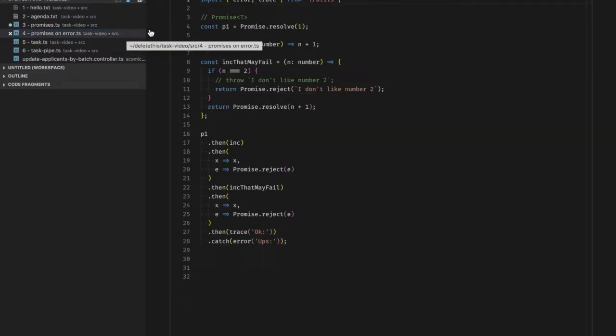In this code, we have the int function and its cousin, the int that may fail. Promises have two ways to inform that something is not right. The idiomatic way is to return a rejected promise, in this case of a string, but we could potentially reject with an error object, a number, a boolean, or any JavaScript type. If we only had this way, we could easily type the errors.